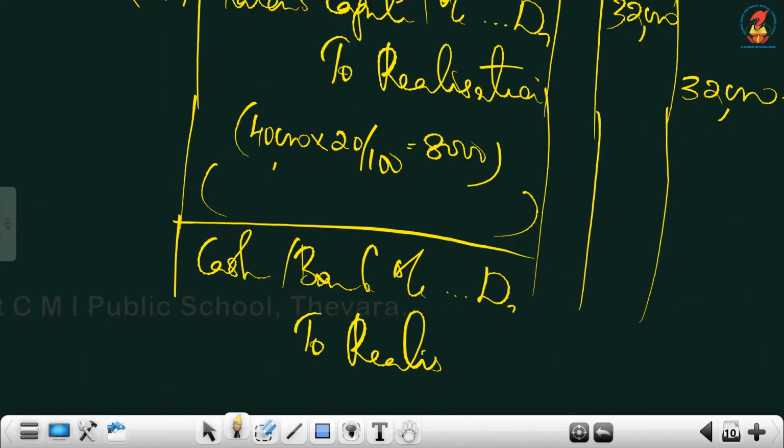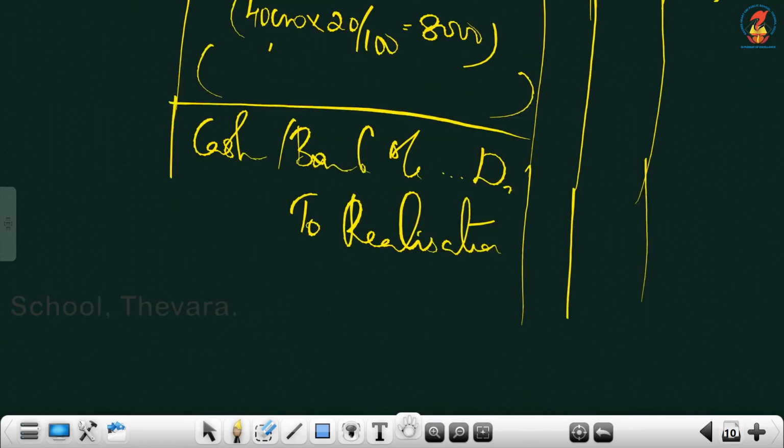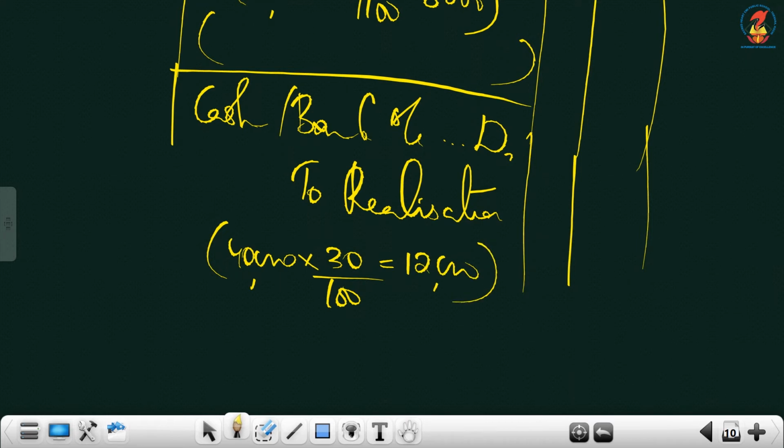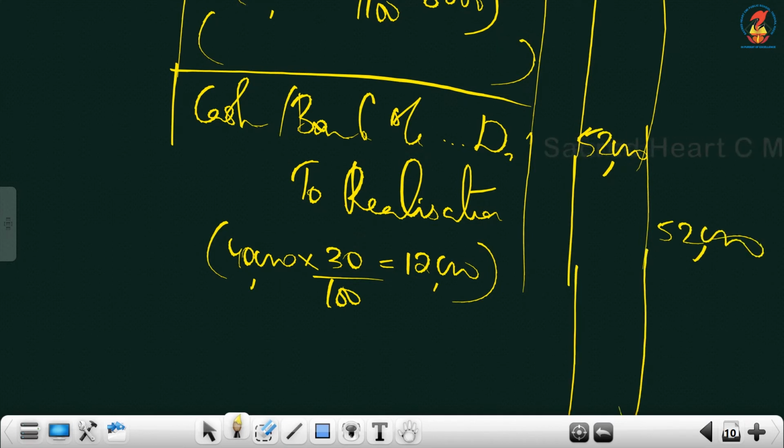How much we are getting? On the balance 40. Don't go and compute on 80. Balance is 40. On that balance 40, you will compute 30%. So it is 12,000. 40 plus 12, it is 52,000 we got in cash.